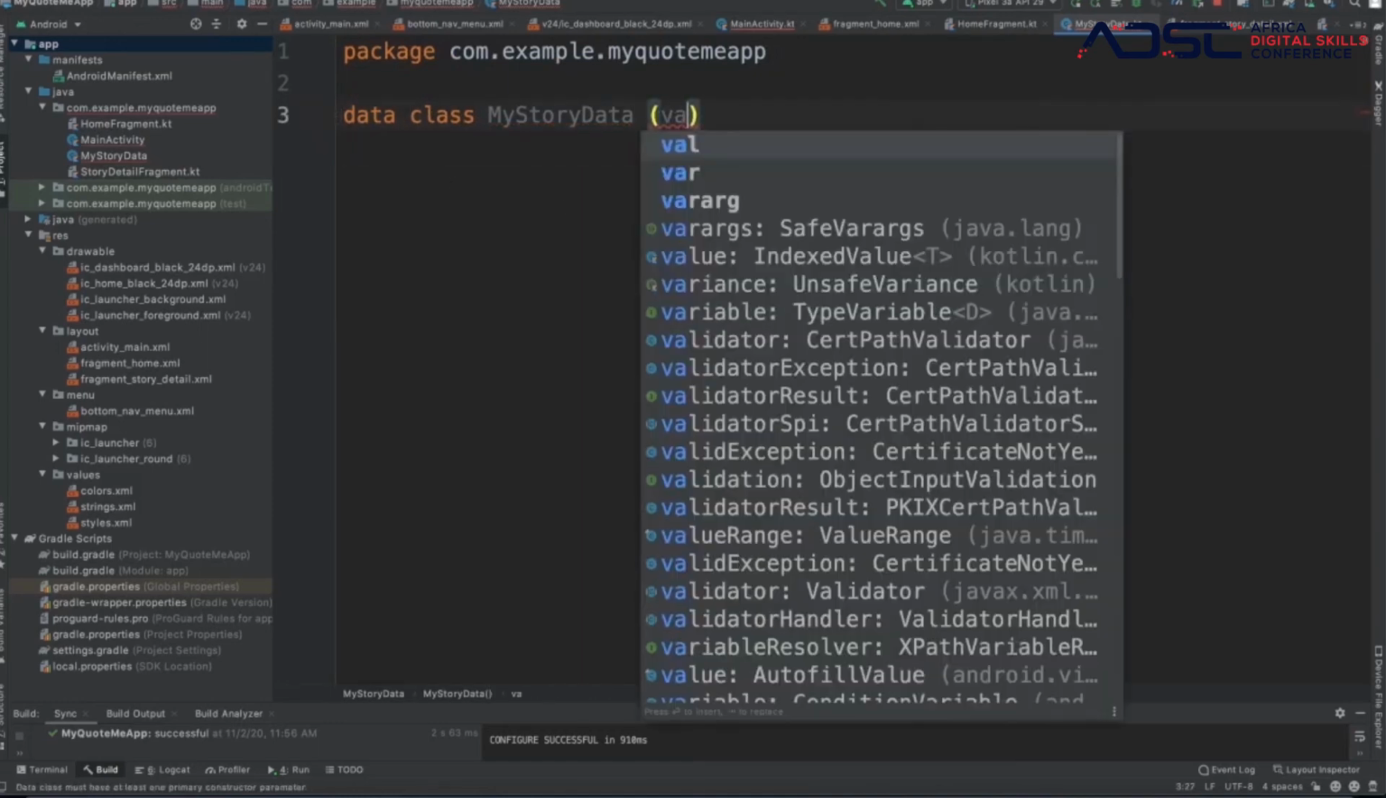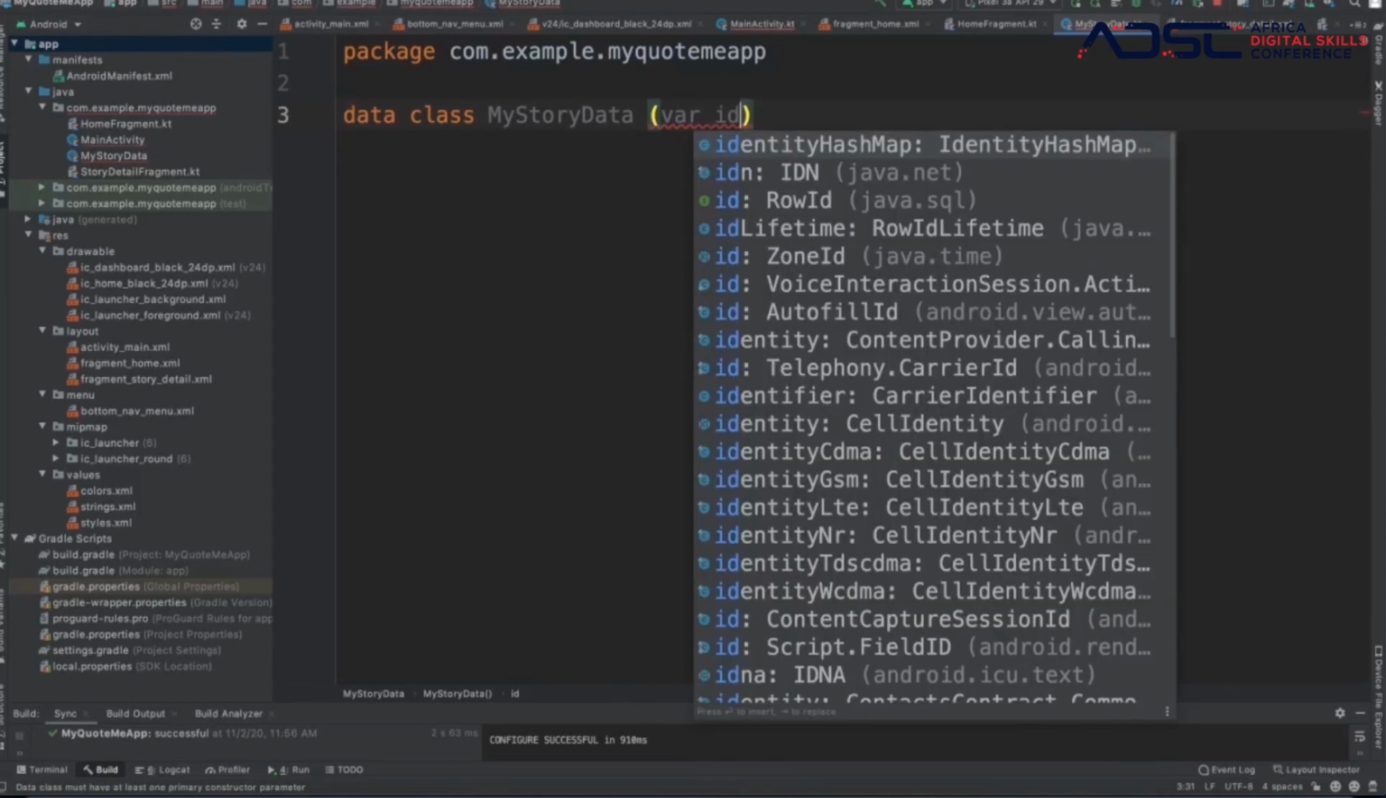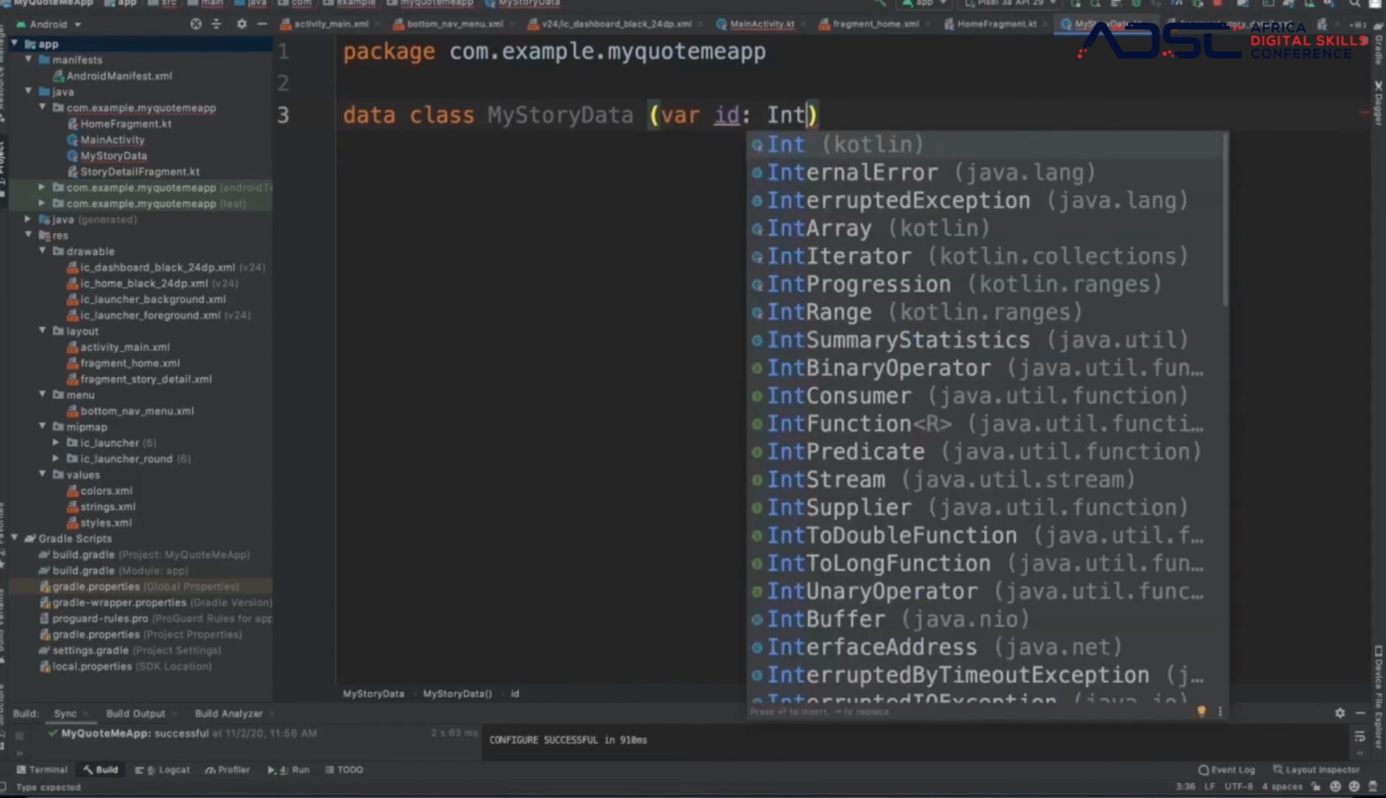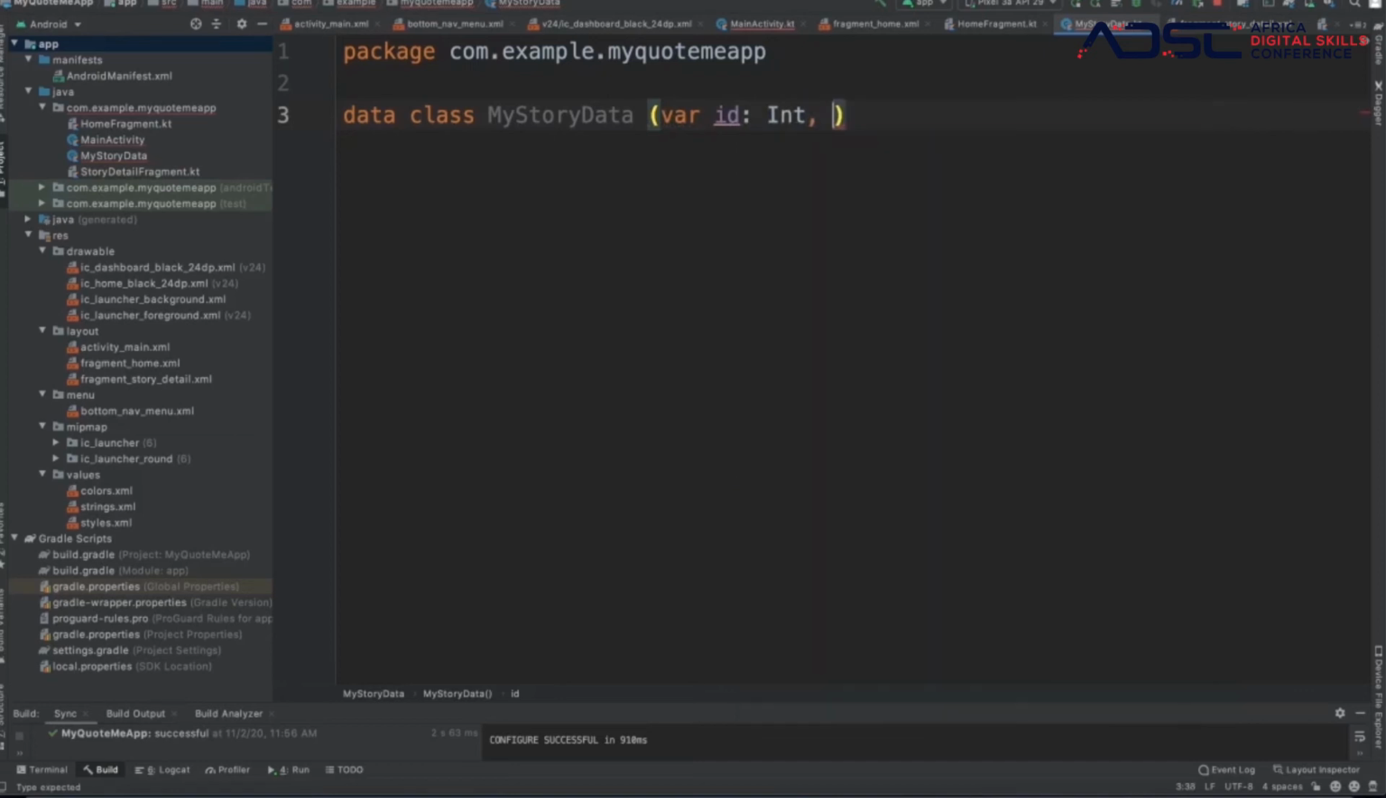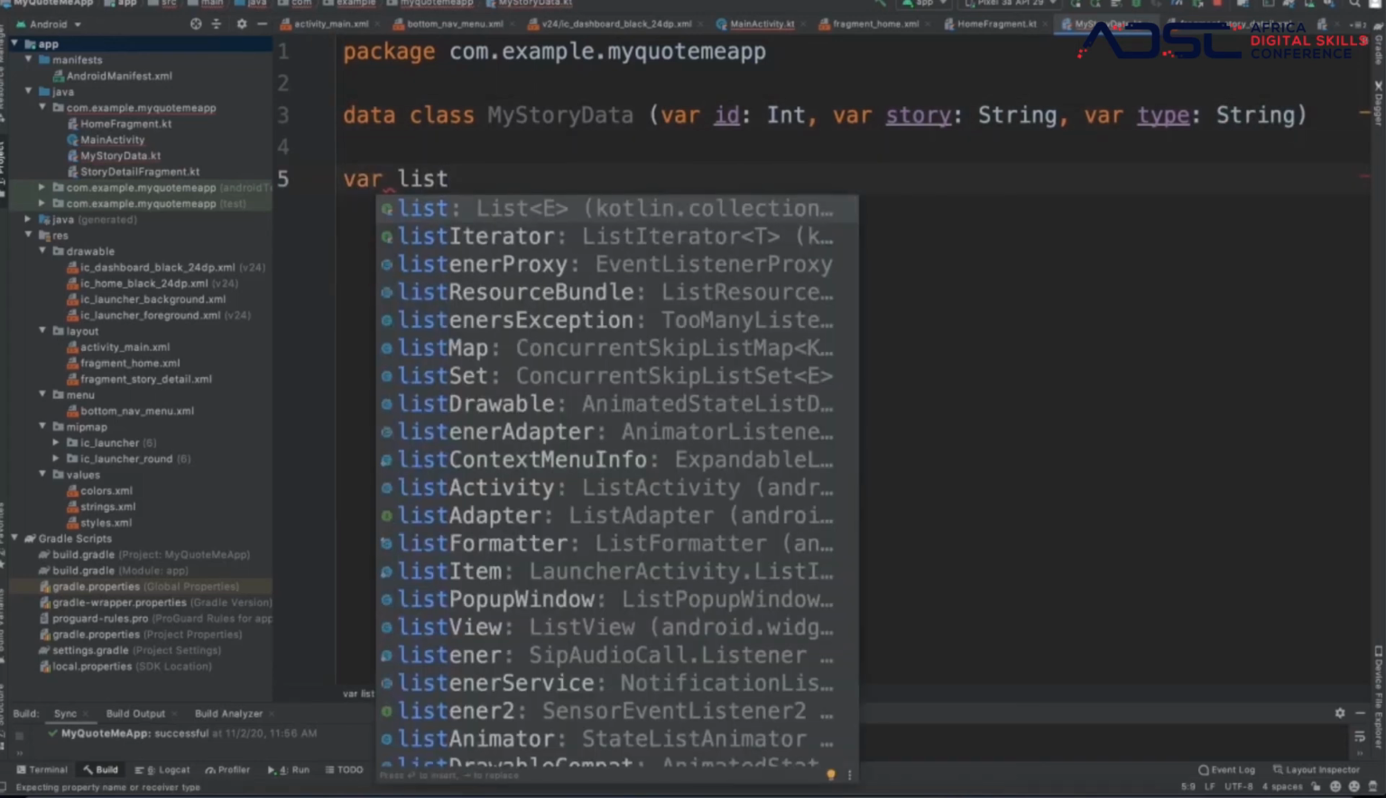My story data class takes in, what do we need? We need an ID, an int, which tells you it is a number. We need the story, and it's a string. We need the type, and it's a string. Now we populate the class object that we have.